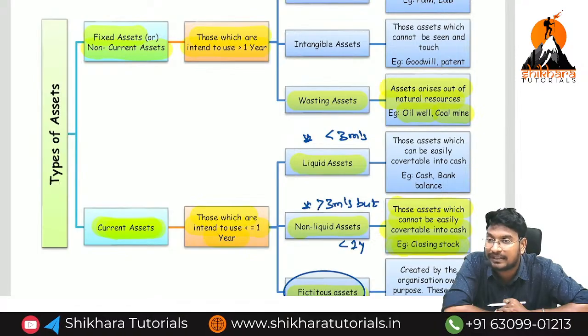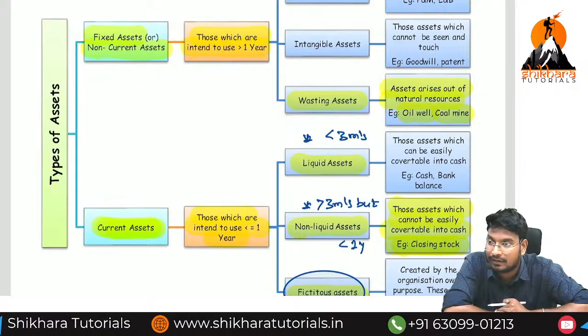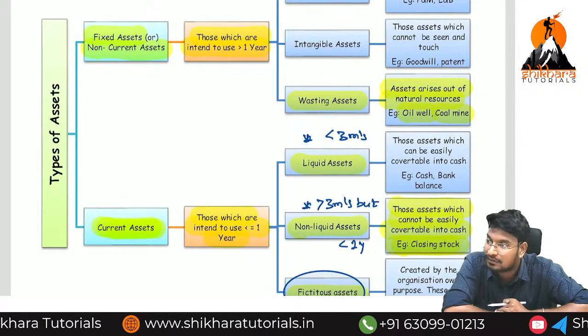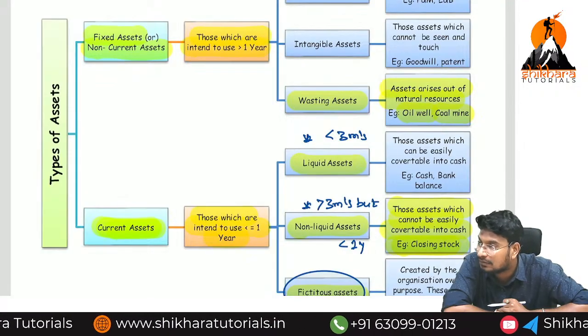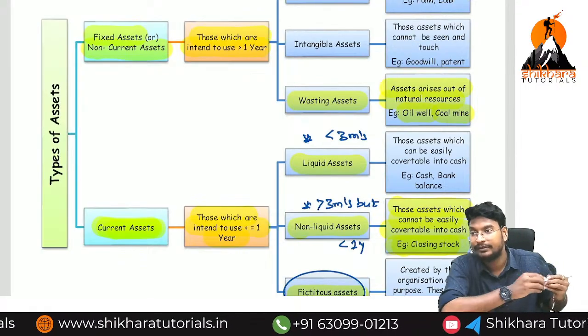The goods which you have purchased with an intention to resale, those goods left and not sold at the end of the year are called closing stock. Imagine you have purchased 1000 units.